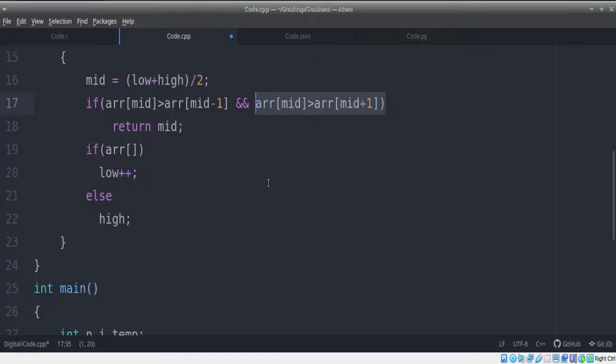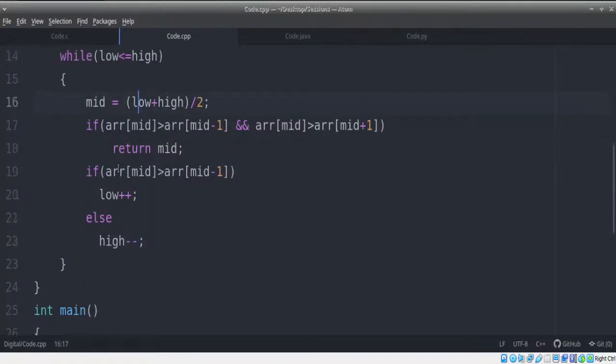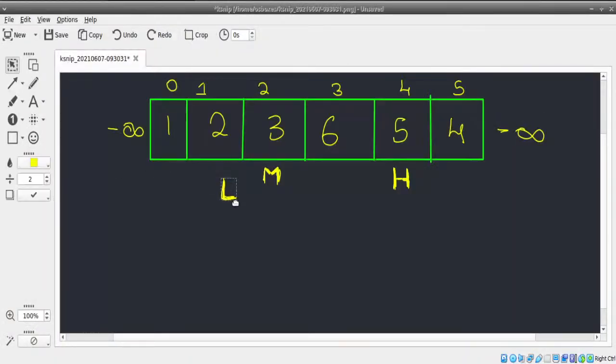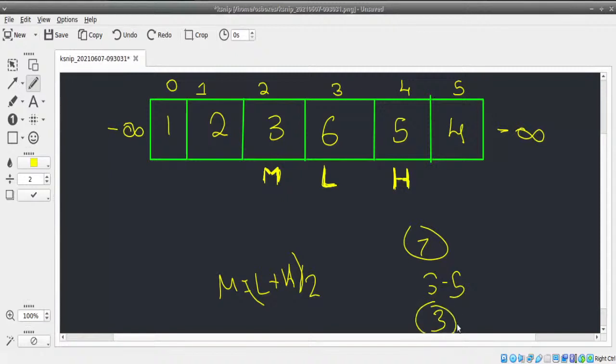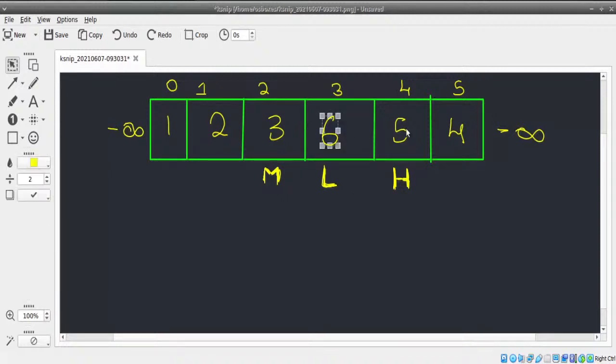So let's go ahead in this case. If array of mid is greater than array of mid minus 1, we increase low, otherwise we decrease high. That's it. This is your entire solution. So in this case, we increase low. After we increase low, we have to calculate mid again. When we calculate mid, our value is mid equals low plus high by 2. That will give us 3 plus 4 by 2, that is 7 by 2, which will be 3.5, which ends up being 3. Let's take one more scenario. Let's make it even more complicated.